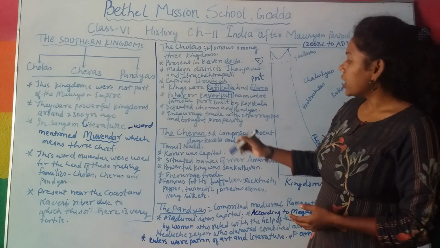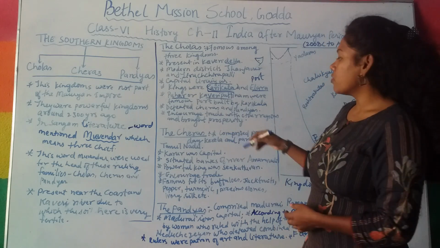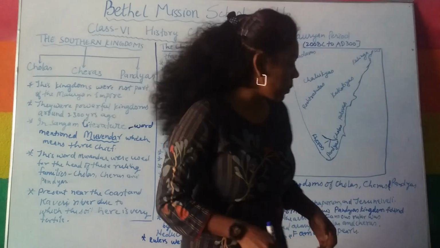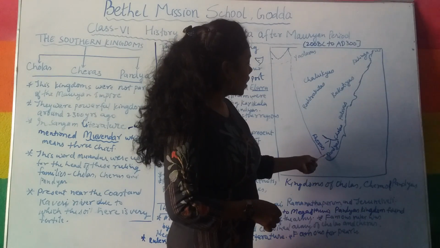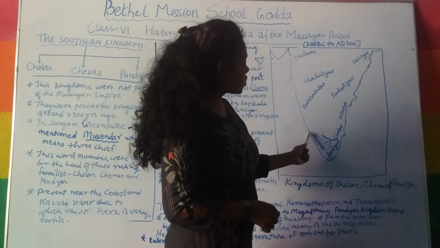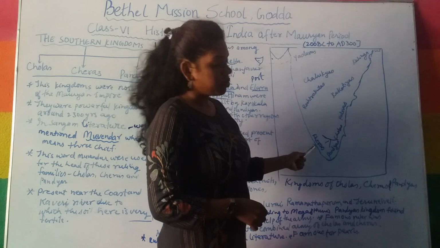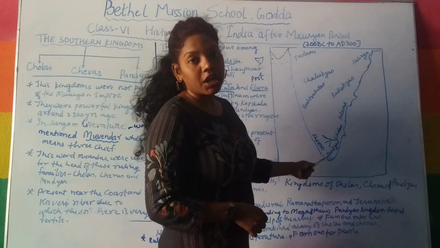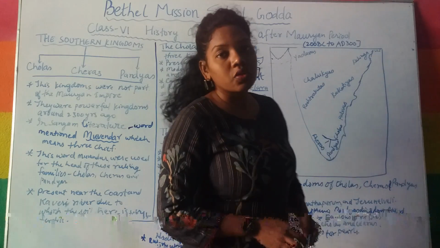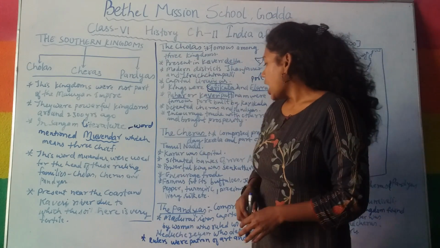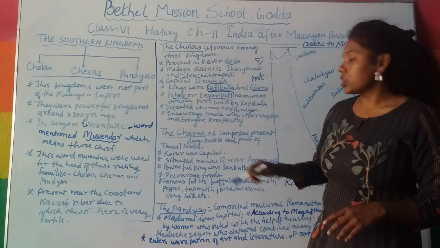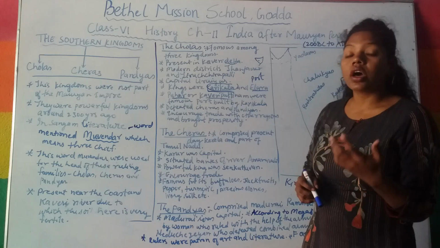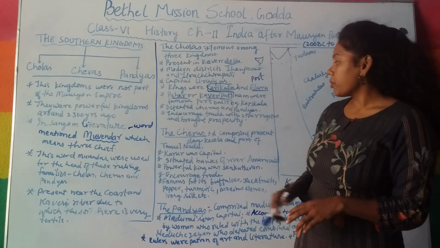Next, we are going to learn about the Cheras, another kingdom, which included Kerala and part of Tamil Nadu. Here on the map you can see the Chera kingdom. It covers Kerala and some part of Tamil Nadu. Karur, or Karur Vanji, was the capital of the Cheras.